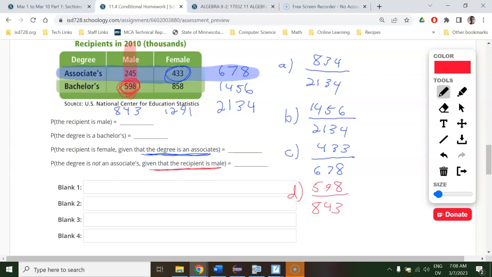So the numerator has to be part of the denominator. It's not going to be all the bachelors or whatever. It's just going to be out of these 843, which is not a 598. Again, you could clean these up, but it's fine just leaving them that way too.